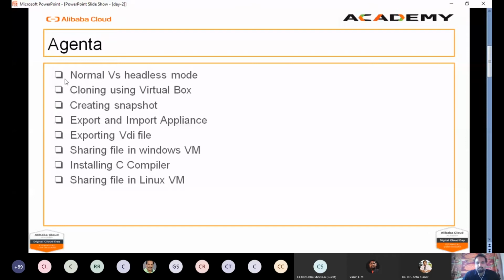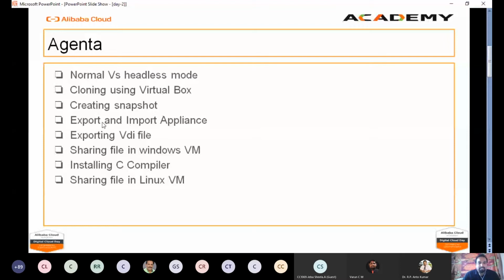Then we have seen how to create a clone using VirtualBox, that's nothing but how to create a replica of an already existing virtual machine. Then we learned how to create a snapshot. In that demo, I created 3 snapshots: one is CSC, another one is mechanical, and another one with the name Mech and EC. And I restored all the three snapshots.